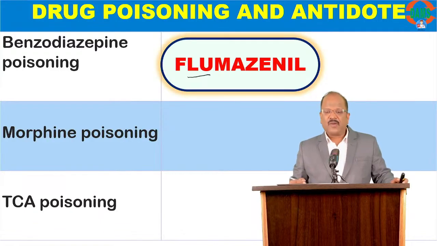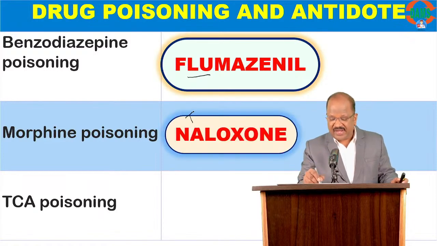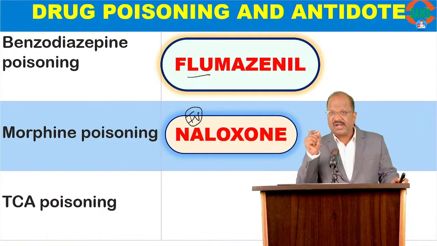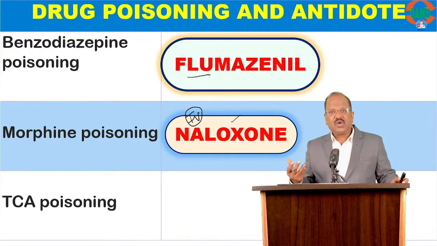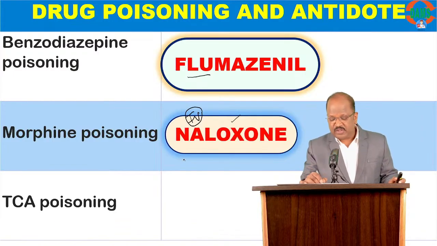Okay. Now, for morphine poisoning, the choice will be intravenous naloxone. Remember, IV naloxone is a short-acting drug. So when you give naloxone, the patient becomes conscious. But because of the short action, we don't totally depend upon this. Following consciousness, we put them on oral naltrexone as a maintenance.